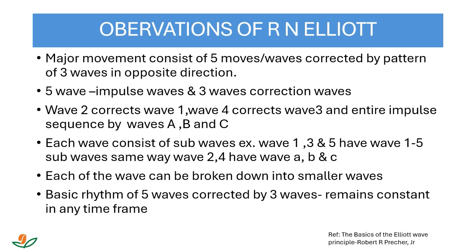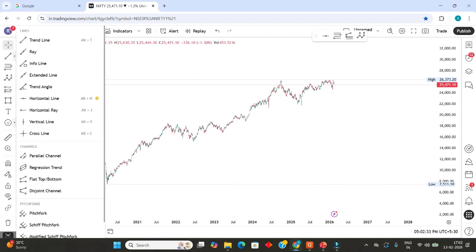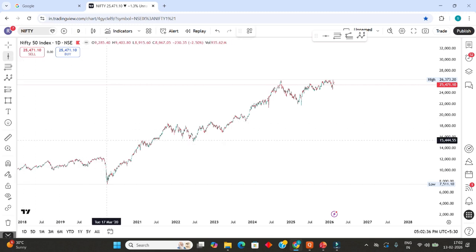Okay, so we will see whether what he has observed is really visible in NIFTY 50 or not. We will study. Now we are in NIFTY 50 in daily time frame. Okay, just think that we are starting our counting from this point.